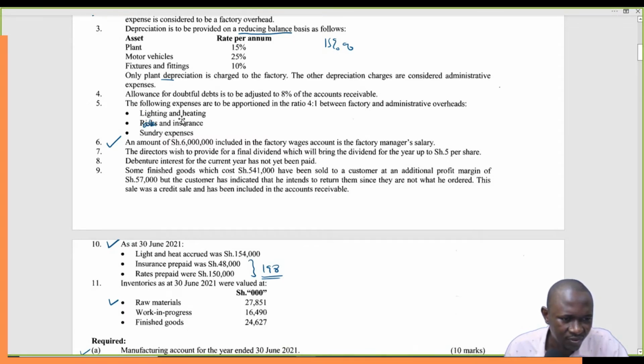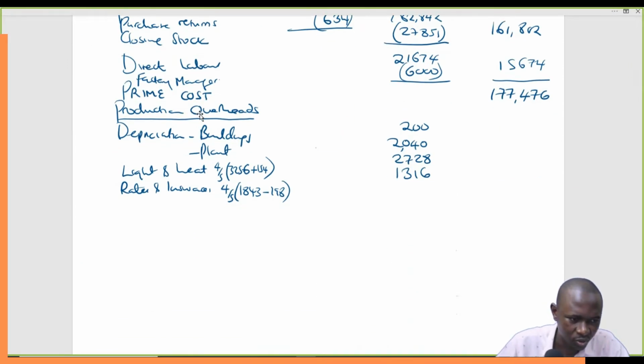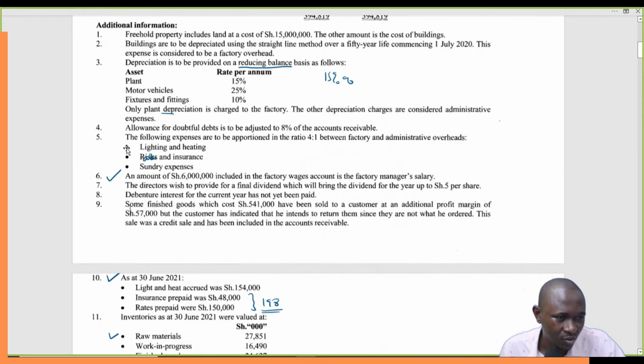Sundry expenses. The following expenses are to be apportioned. So sundry expenses, I believe we don't have any working on sundry expenses, so we'll just write sundry expenses and then we apportion it. So we just say 4/5 times the figure for sundry expenses.